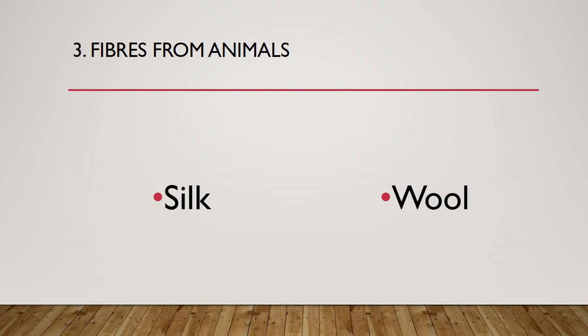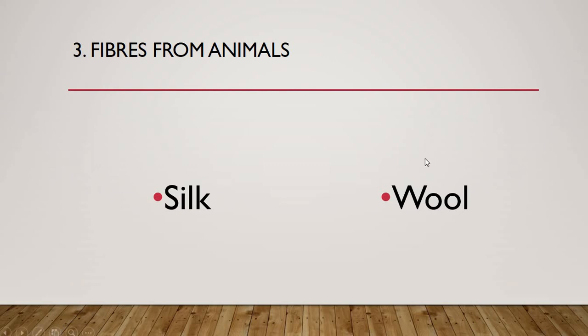So just compare your answers, whatever you have written. Just at least you should know, not go out of the topic. Like you cannot write the fibers which we get from the plants here. It is clearly written fibers which we get from the animals, correct? With the use of animals, which fiber do we get? That is the answer to be written here. So silk and wool. Okay, particularly many of the students were having difficulty in remembering this answer. So my suggestion will be to repeat at least this answer after me.